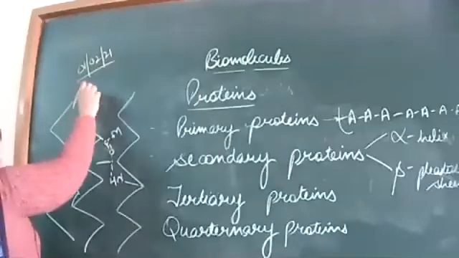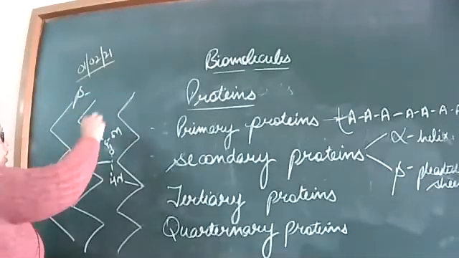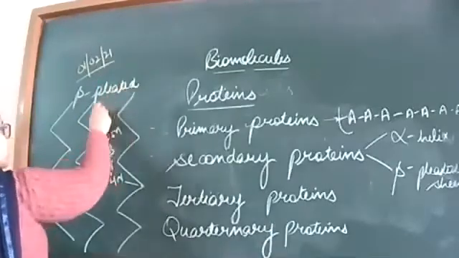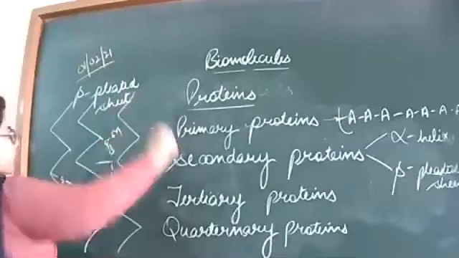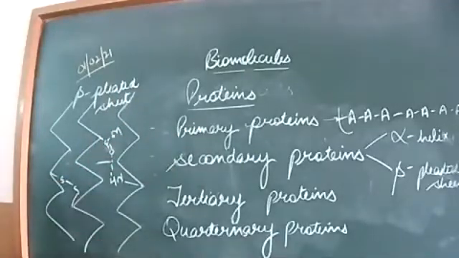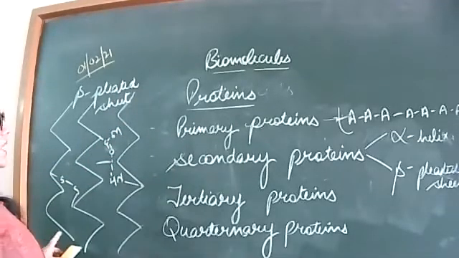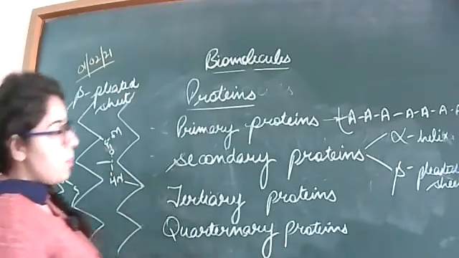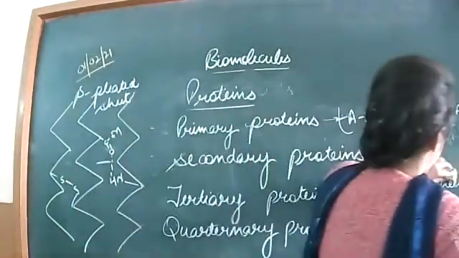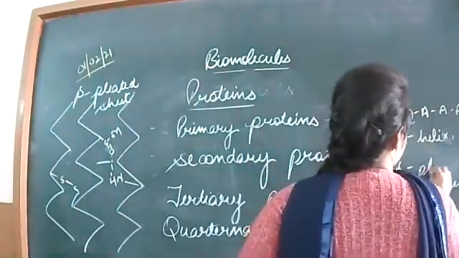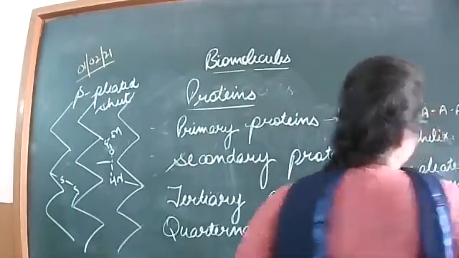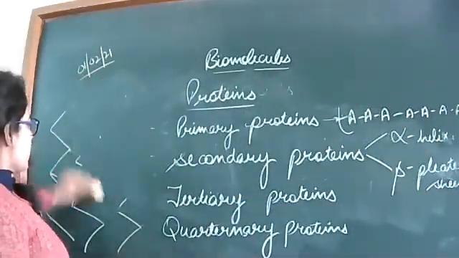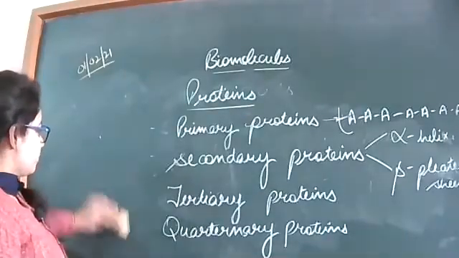Okay, what was it in helical? They form the helix-like structure. So this is the secondary structure of proteins, alpha helix or beta pleated, P-L-E-A-T-E-D. So next is the tertiary structure.